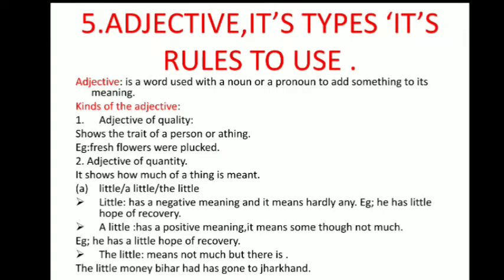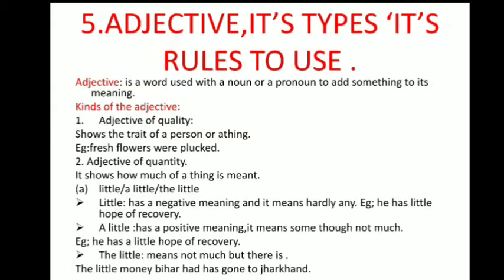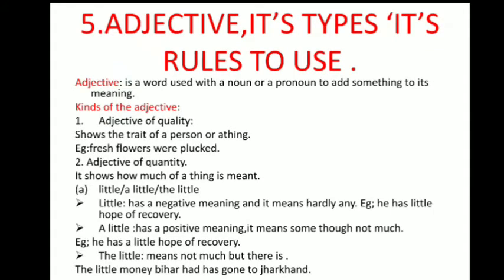For example, we say fresh flowers were plucked. You could have said only flowers were plucked, but you are saying fresh flowers were plucked. So the word fresh is known to be what? Adjective of quality. The second type is known as adjective of quantity. It shows how much of a thing is meant. What is the quantity? How much? So when you are giving a description of quantity for a noun, then it is known as adjective of quantity.